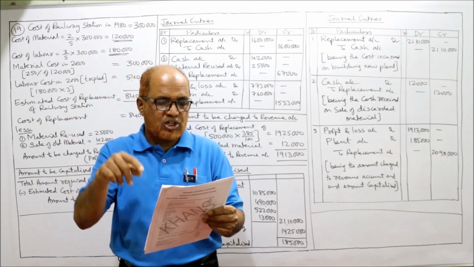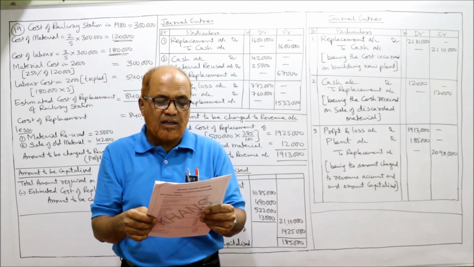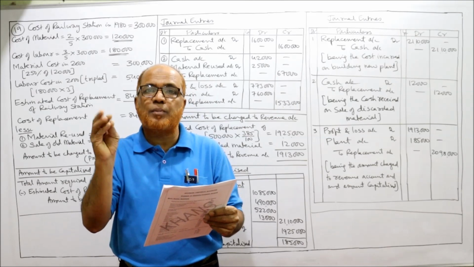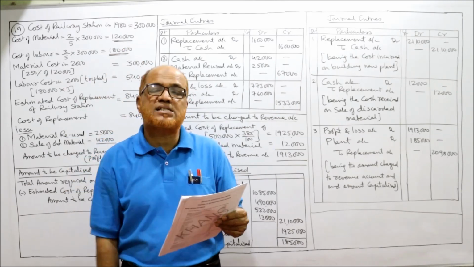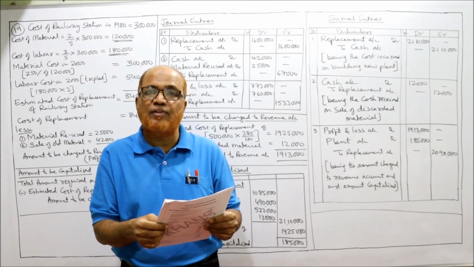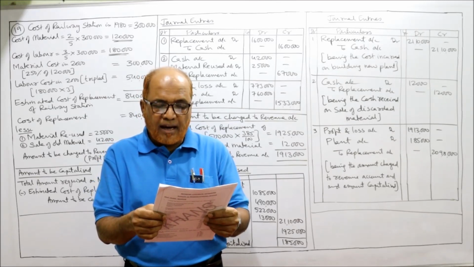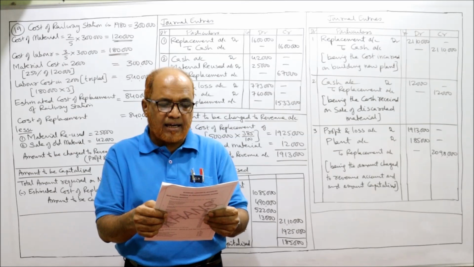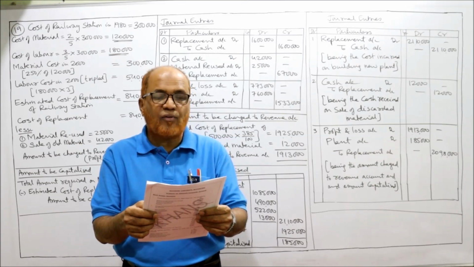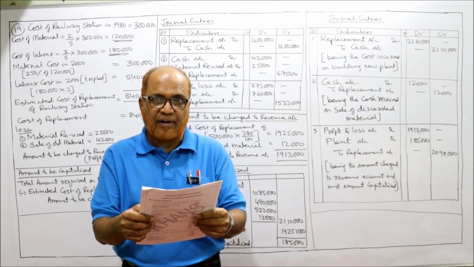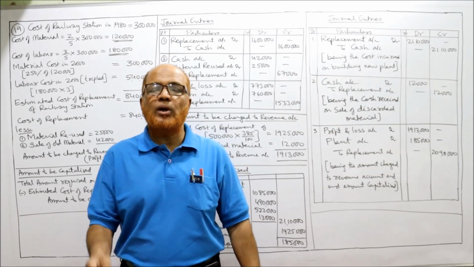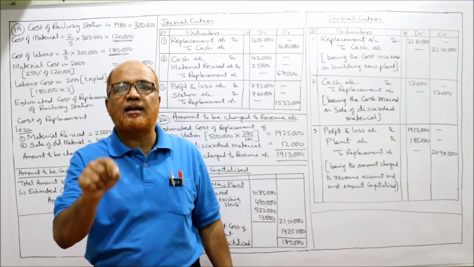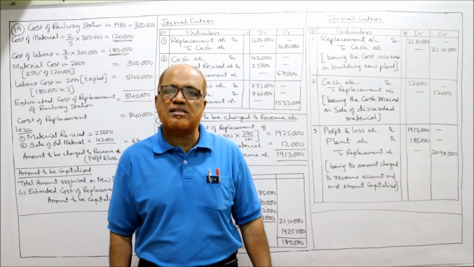The old station was erected in 1954 at a cost of rupees 5 lakh. This was the original cost of the old station. An index of costs in this line stood at 385 in 1994, taking 1954 as the base year. So in order to find out the current replacement cost, we use index numbers.